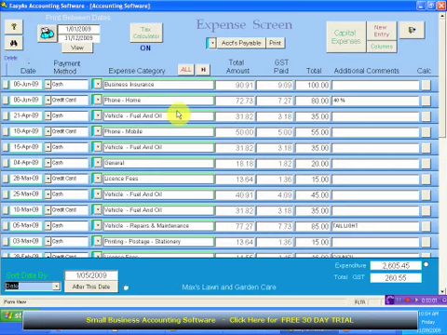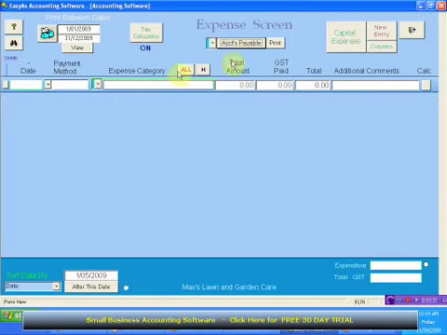What I want to point out is a couple more little quick things. Back up the top here, see this accounts payable button? If you do use accounts payable and accounts receivable and you lodge an entry against an accounts payable and that expense appears here, when you've paid the item, you can click this icon and it will present all those expenses on the screen. We'll come back to that a little later on.